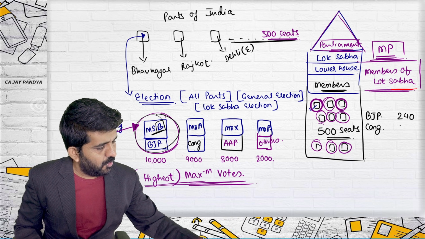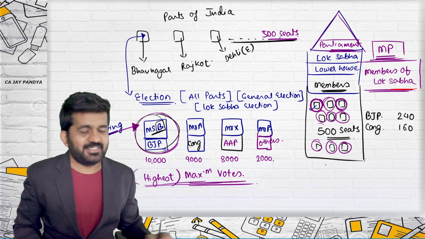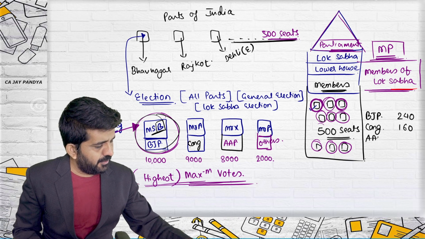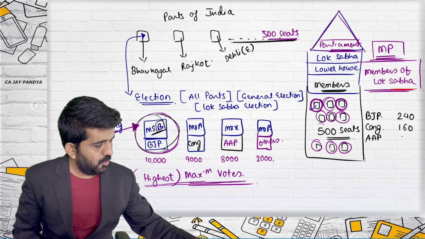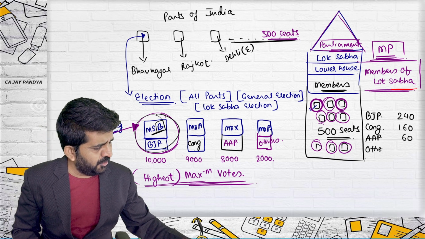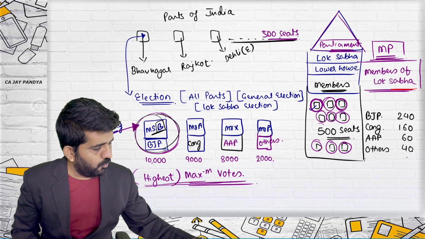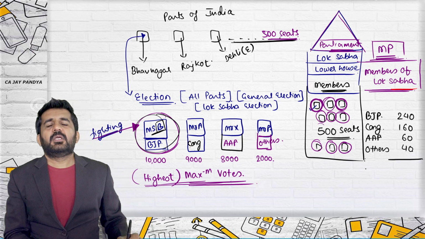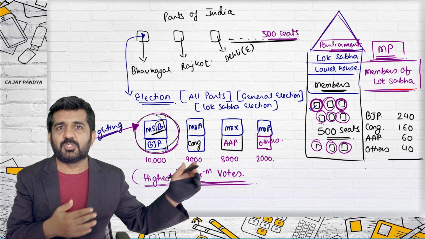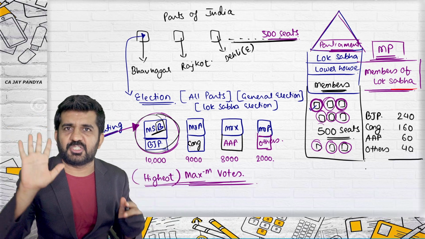Congress won 160 seats. AAP won 60 seats and others won 40 seats. Let us assume there are only 3 political parties in India. There are n number of political parties in India, but this is just an example.